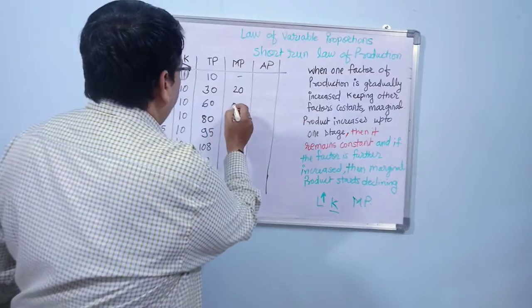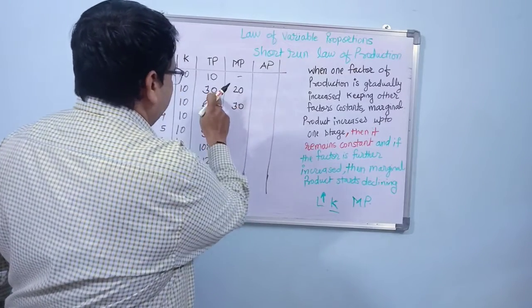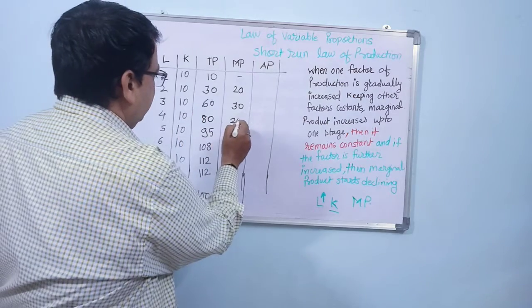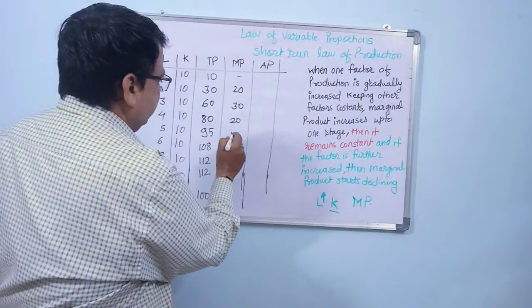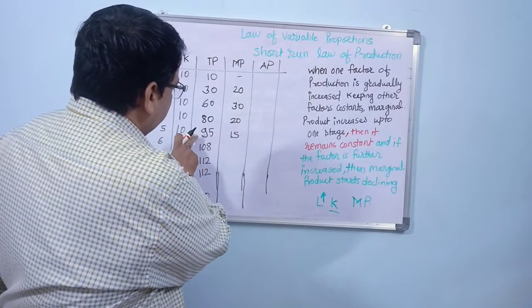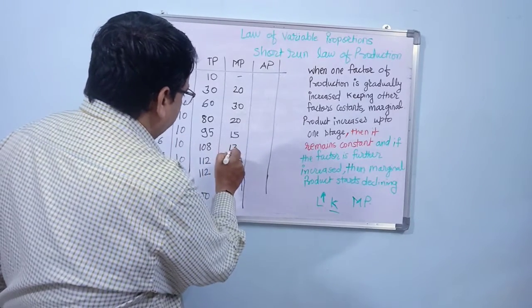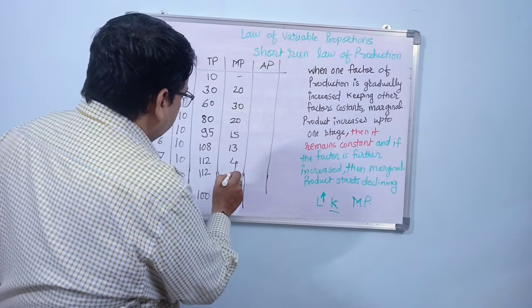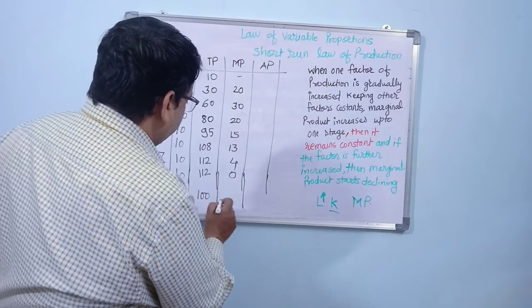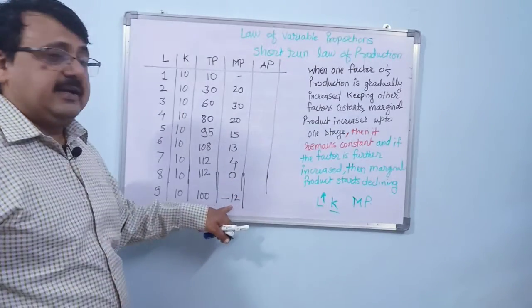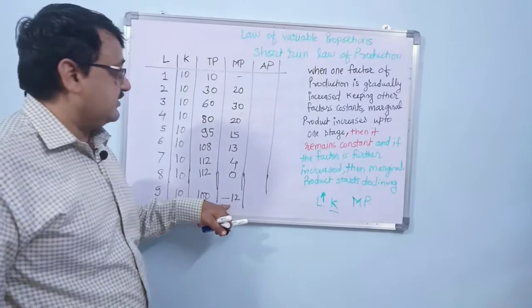Here we have a marginal production of 30. 60 minus 30 is 30. 80 minus 60 is 20. 95 minus 80 is 15. 108 minus 95 is equal to 13. And then 112 minus 108 is equal to 4. It is 0 and here it is minus 12. So you can see that it has reduced, it has gone to minus.